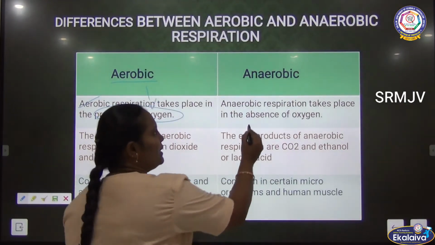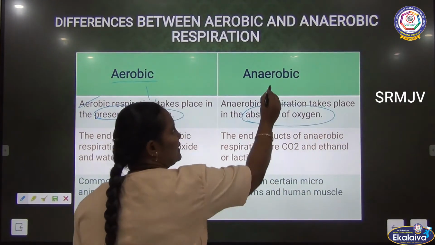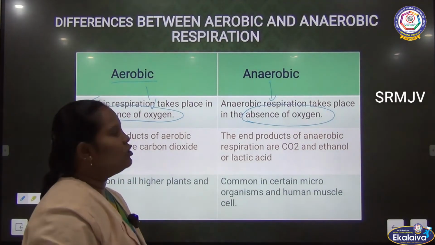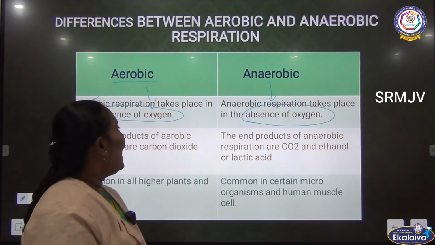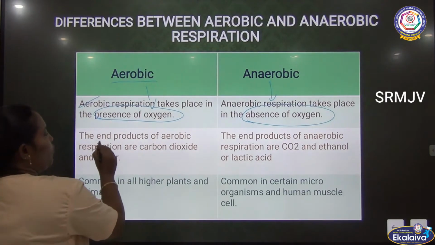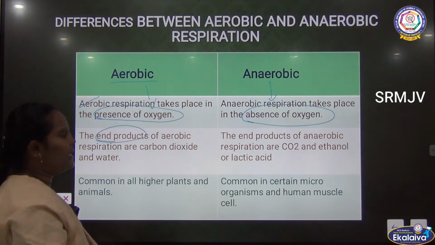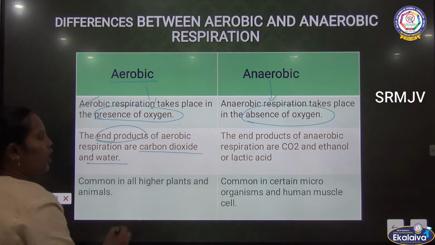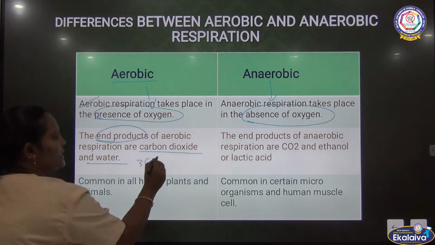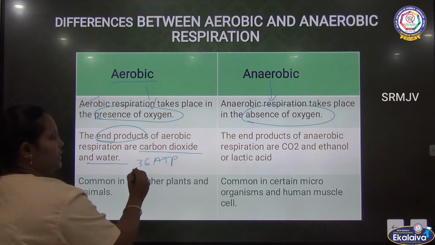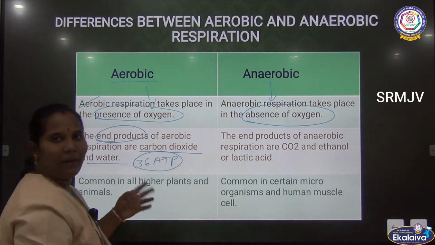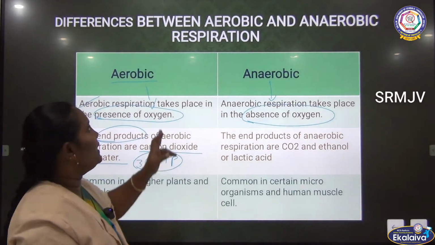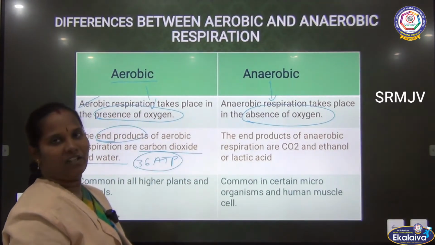But during anaerobic respiration, oxygen is absent. And then the end product: they are releasing carbon dioxide and water along with 36 ATP. That is the energy released by aerobic respiration.